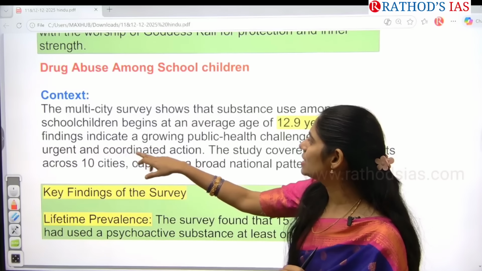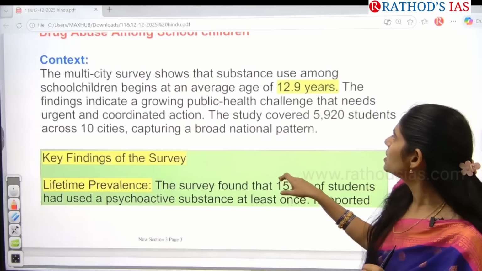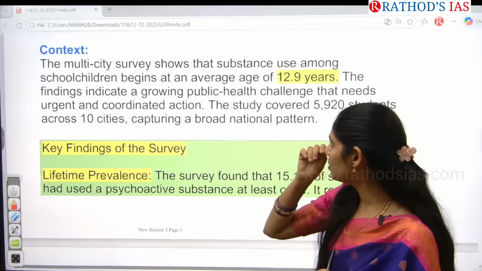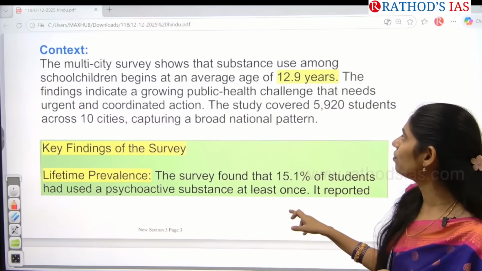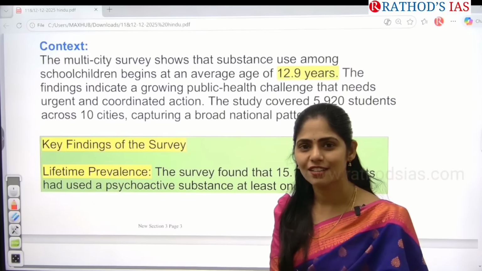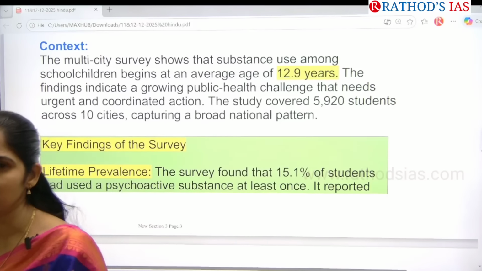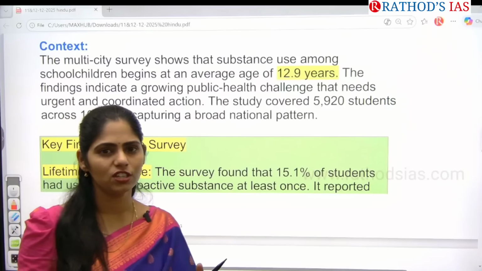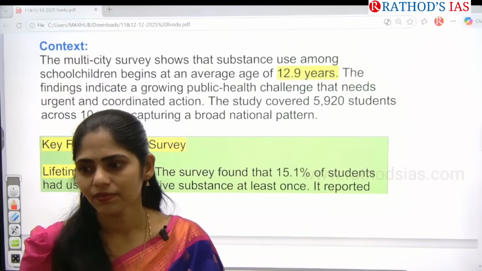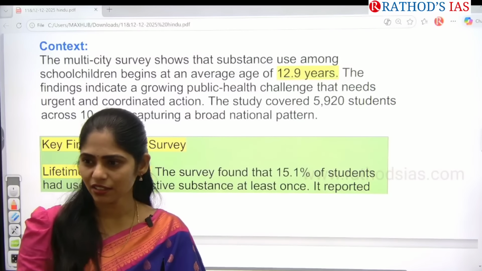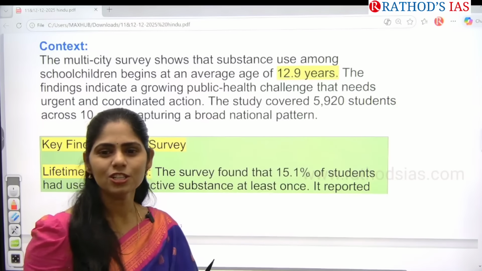Here the multi-city surveys show that substance use among children begins at an average age of 12.9 years. At 12.9 years, that means in which class will they be, around 13 years of age? In which class will they be? 7th, 8th, 9th? Yes?